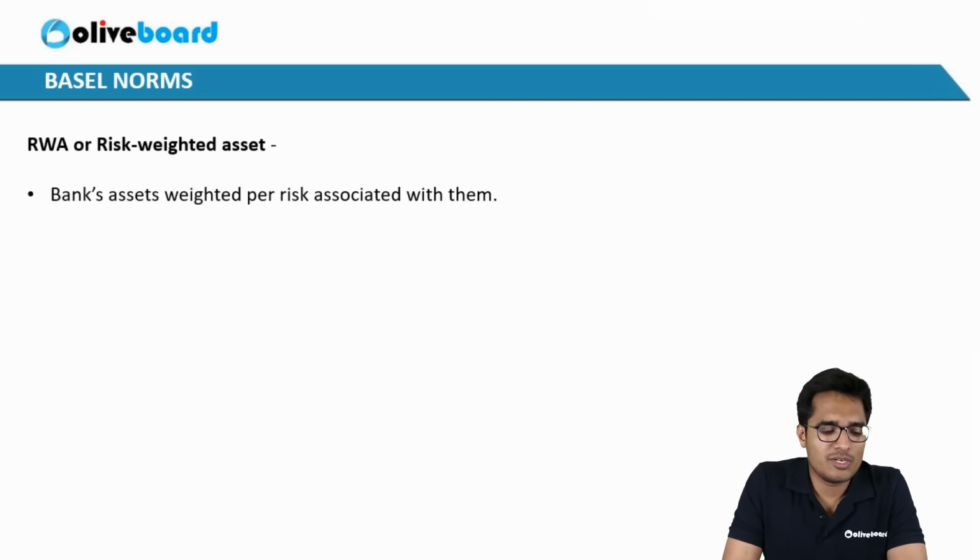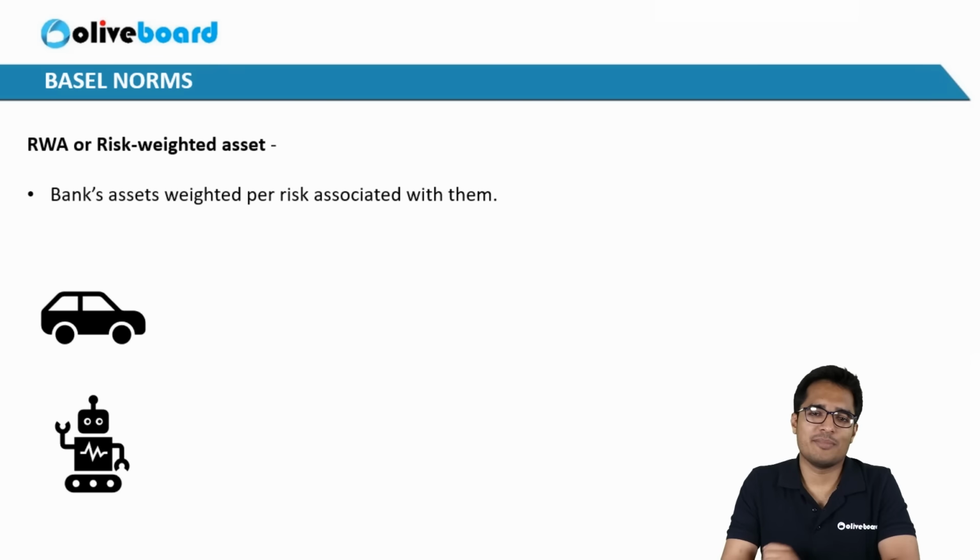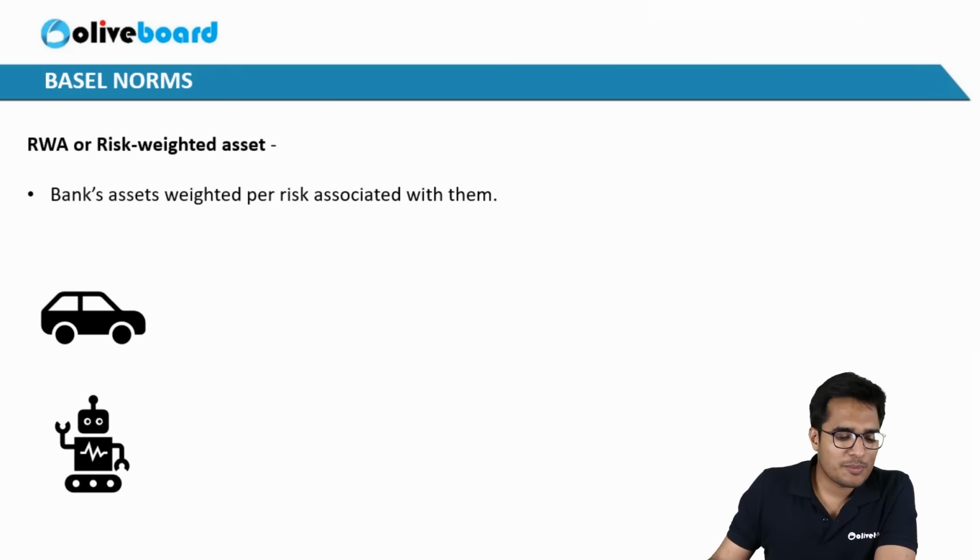Now coming on to risk-weighted asset. I'll just give you an example. It will be very clear. Okay, you see a car and a robot on your screen. Don't worry, this is just part of the example that I'm putting. Suppose a bank gives a car loan of say 10 lakh rupees. So bank gives a car loan of 10 lakh rupees.